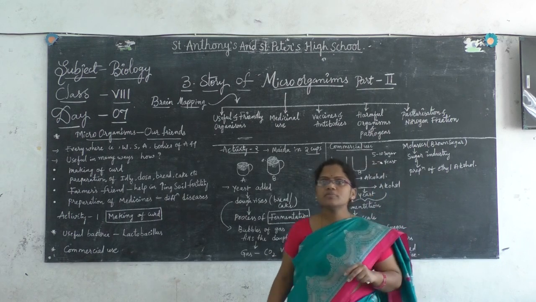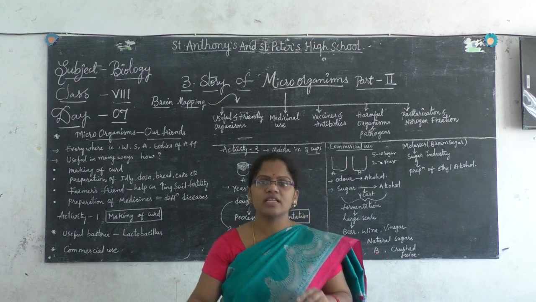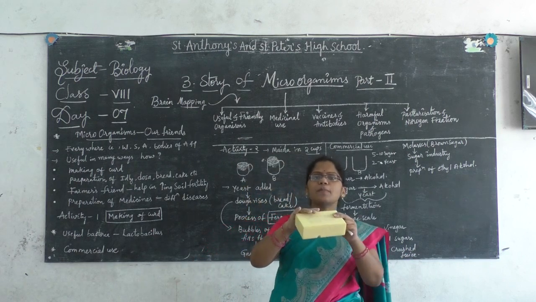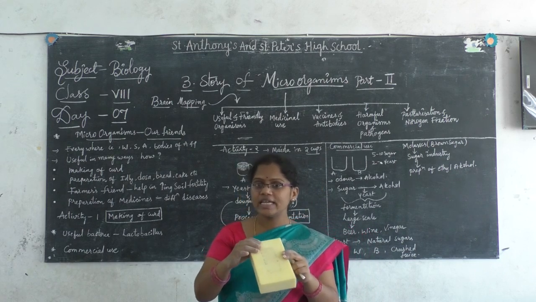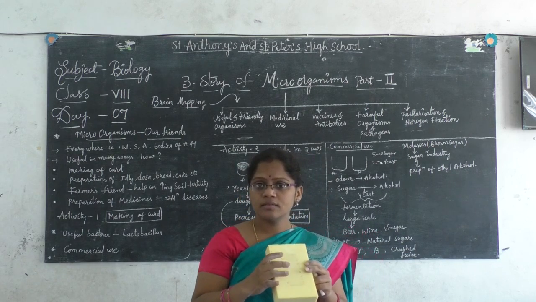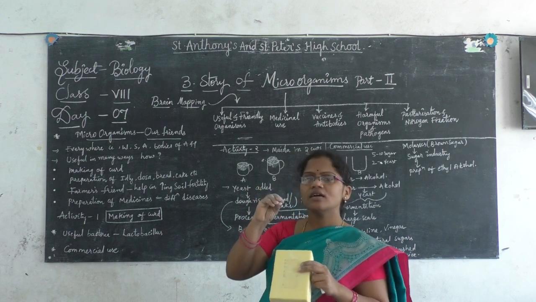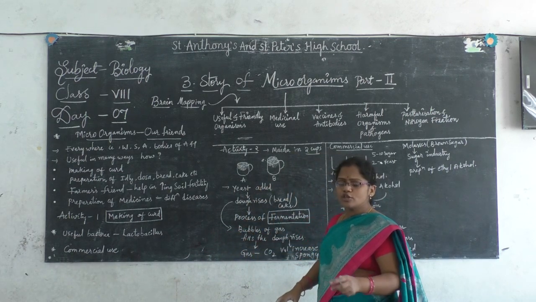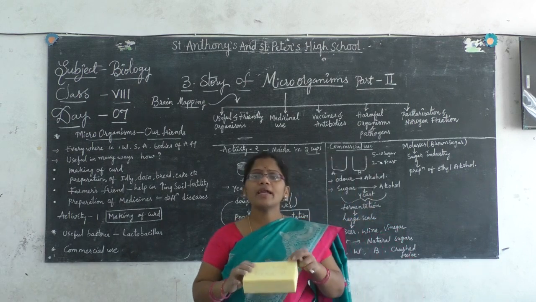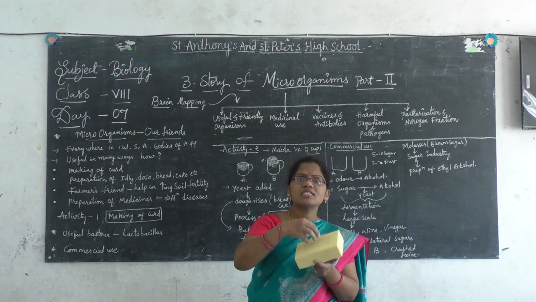Have you observed cake or bread while eating? They are spongy in nature because of this, and in the cake or in the bread you can see small holes forming.